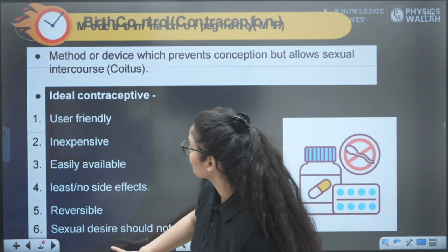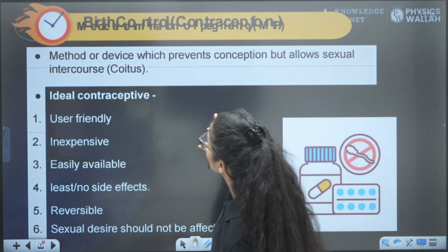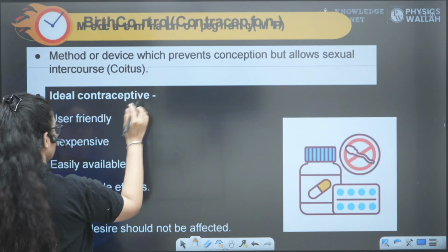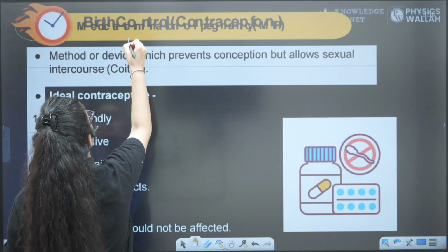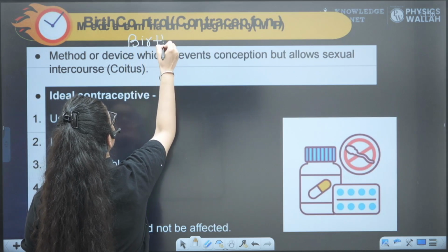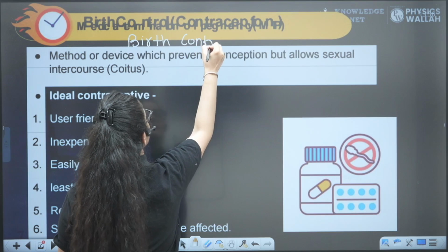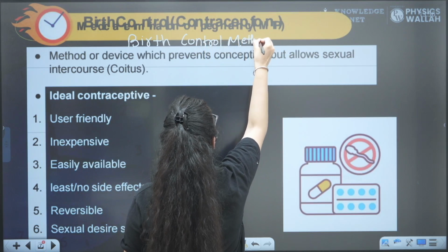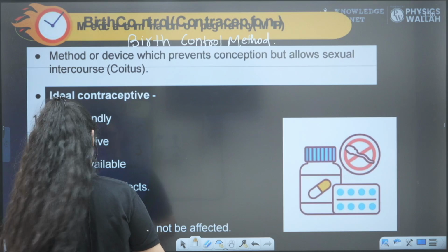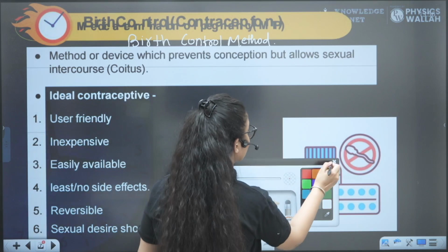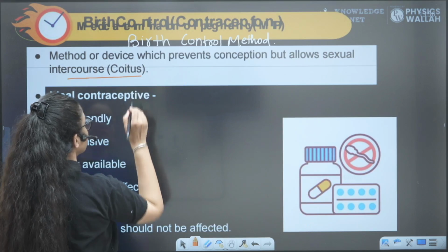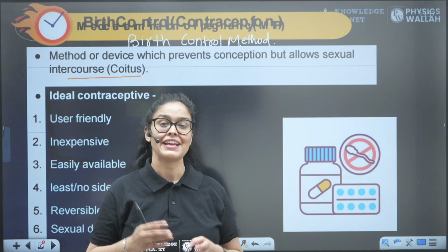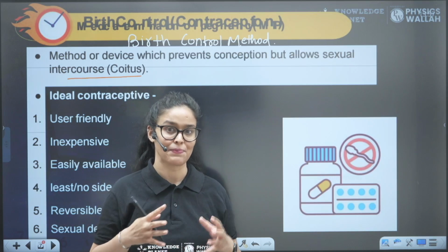When we see contraceptive methods, or birth control methods, they are methods or devices which prevent conception but allow sexual intercourse. So this is birth control. It is the method or device which will prevent conception or pregnancy but allow sexual intercourse, meaning without interfering in the reproductive organs, it will prevent pregnancy.